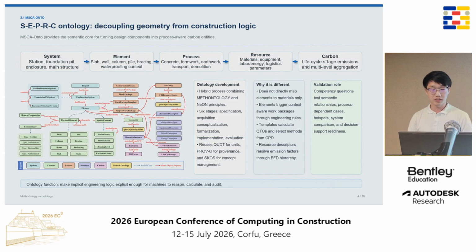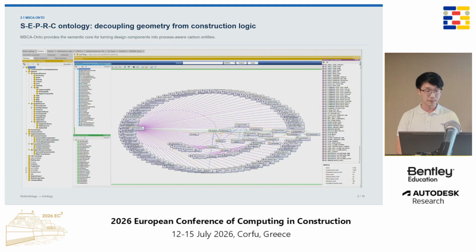The resource module describes the materials, equipment, energy, and logistics parameters consumed by those processes. Finally, the carbon module calculates and aggregates emissions at different levels. The key point is that we do not directly map a BIM element to a material only. Instead, the element triggers a construction process, and the process consumes resources. This better matches how construction carbon is actually generated.